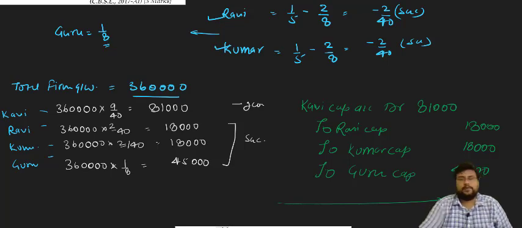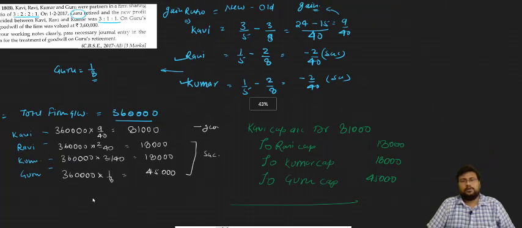So this is the way we will solve the goodwill question.